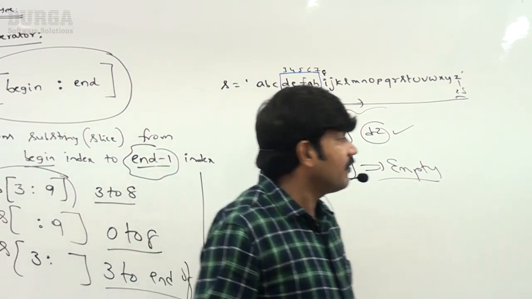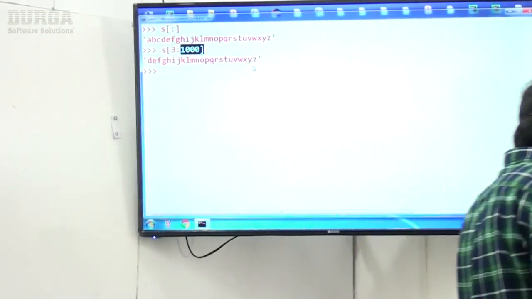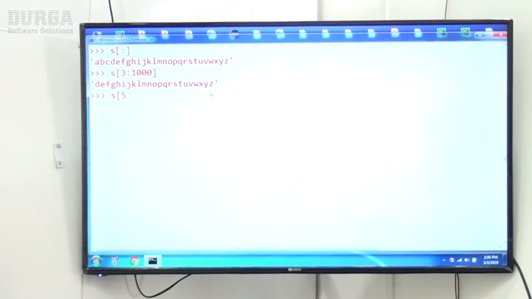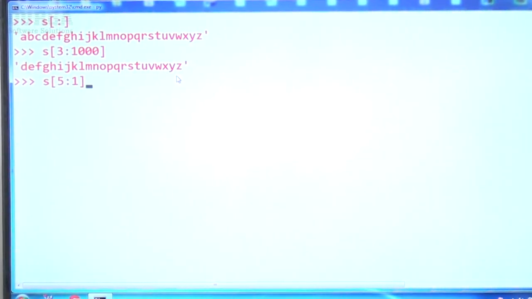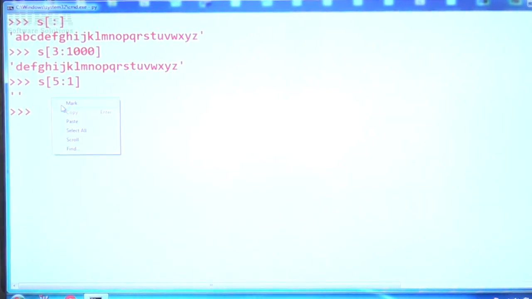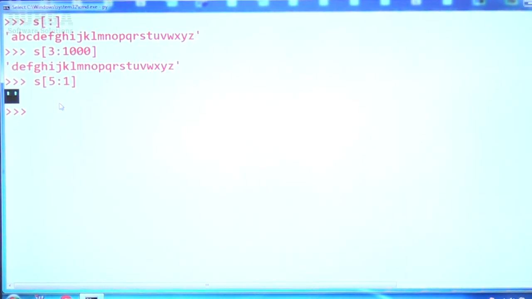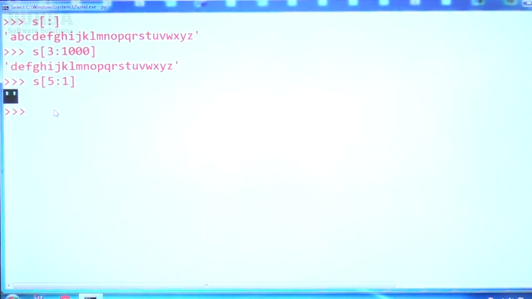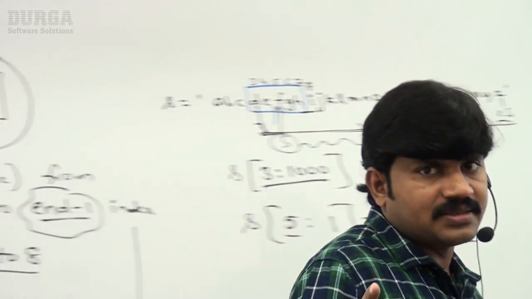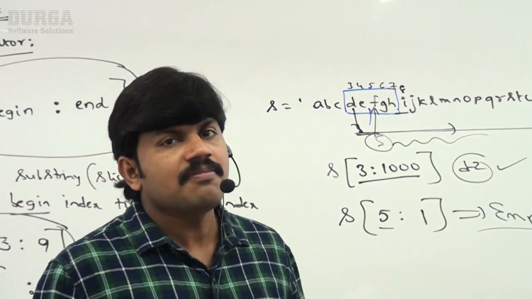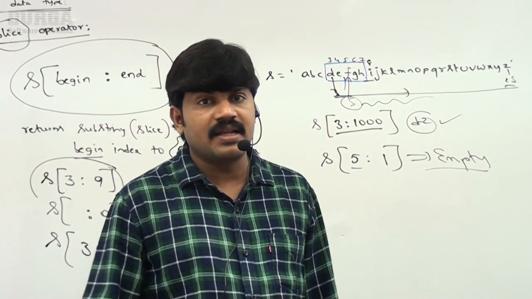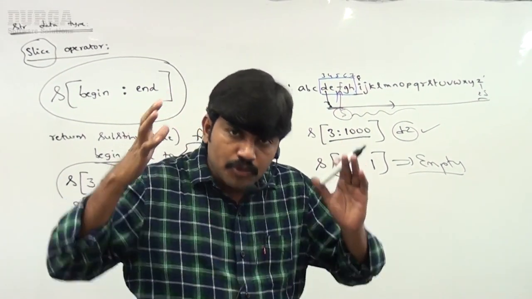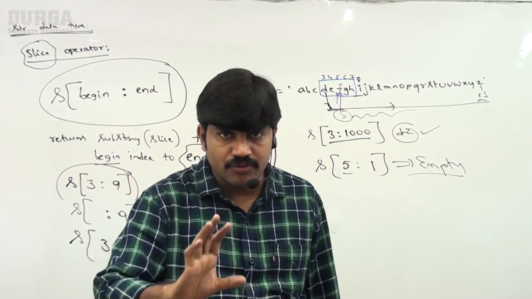So now have a look once, sir. S of 5 colon 1, I'm taking. What is the answer? Empty. Again, what answer are we going to get? Just an empty string. That's all. So in a slice, if the content is not there, we simply get an empty string. Even when out of range, we never get an index error. Sir, it just considers whatever characters are there.